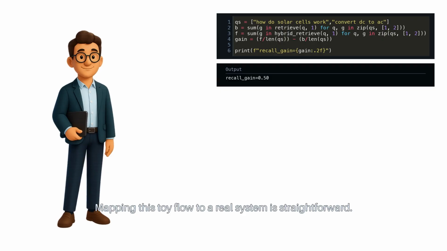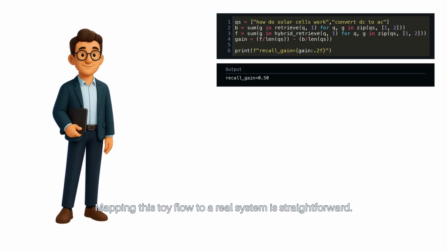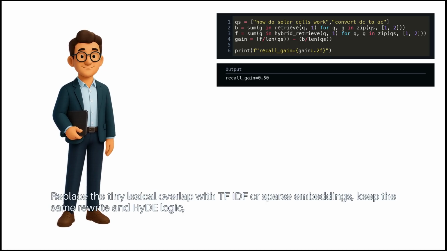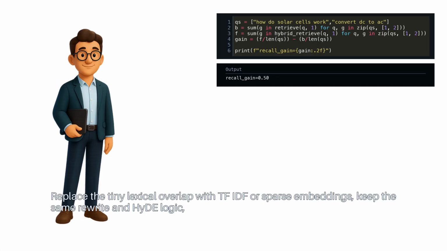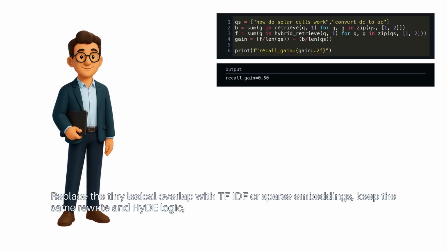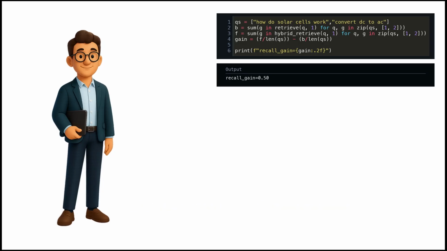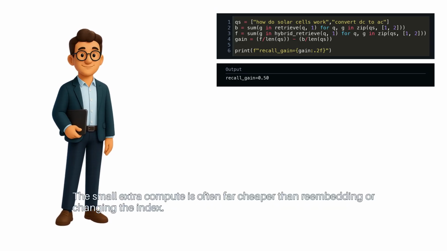Mapping this toy flow to a real system is straightforward. Replace the tiny lexical overlap with TF-IDF or sparse embeddings. Keep the same rewrite and HyDE logic, and use these steps as a re-ranker in front of your reader. The small extra compute is often far cheaper than re-embedding or changing the index.